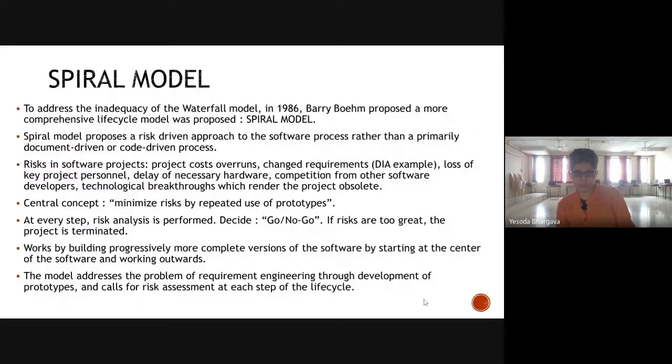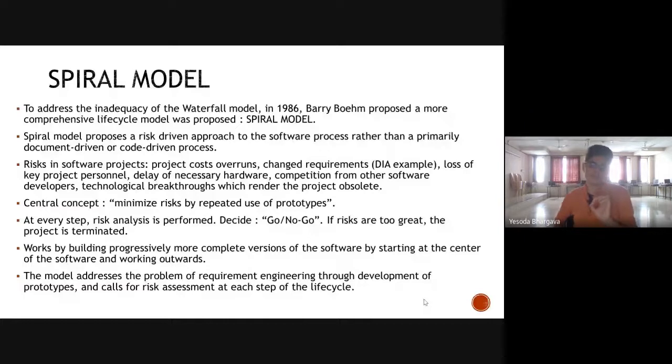Similarly, in software engineering, in the spiral model, you progressively build prototypes, and after each prototype has been created, you assess the risks associated with the current version. So whether it is good to move ahead after this prototype has been created. If not, then you go back in the process and try to start again. So the problem that this model addressed was that risk assessment was done at each step of the cycle.